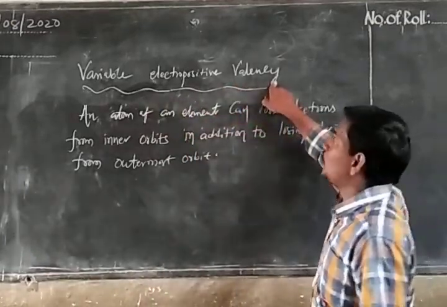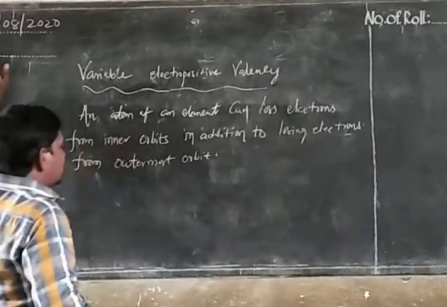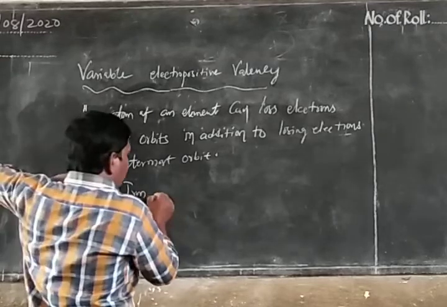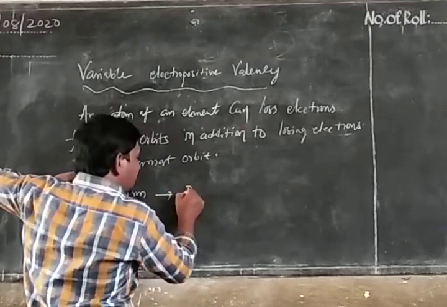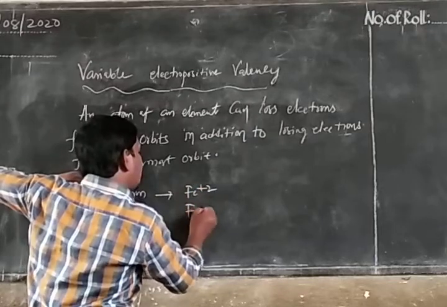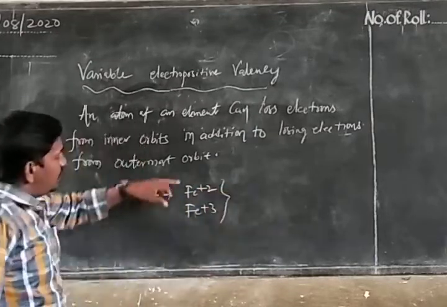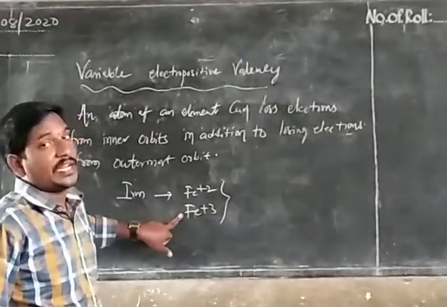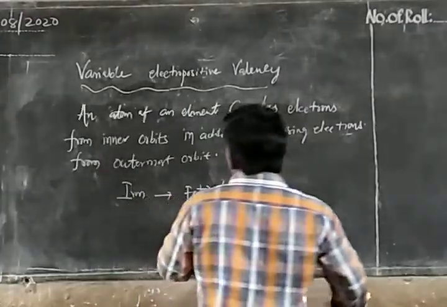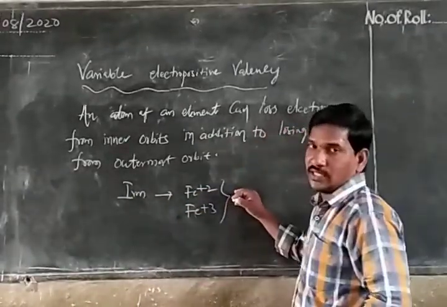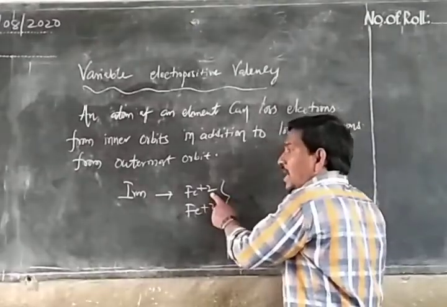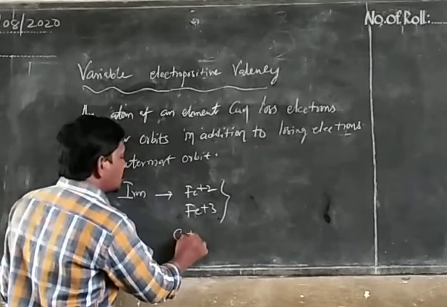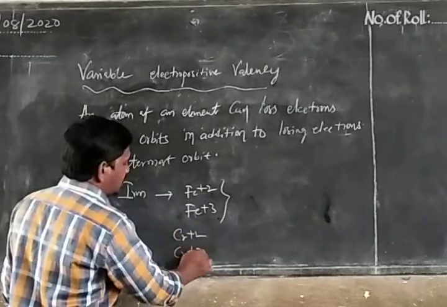So variable electropositive valency means, you can see iron in Fe plus 2 and Fe plus 3. Here iron is a bivalent electropositive ion, here a trivalent electropositive ion. So there is a variation in electropositive valency. Chromium also, Cr plus 2 and Cr plus 3.